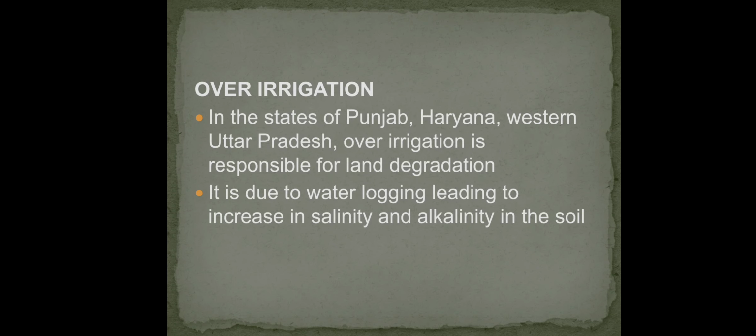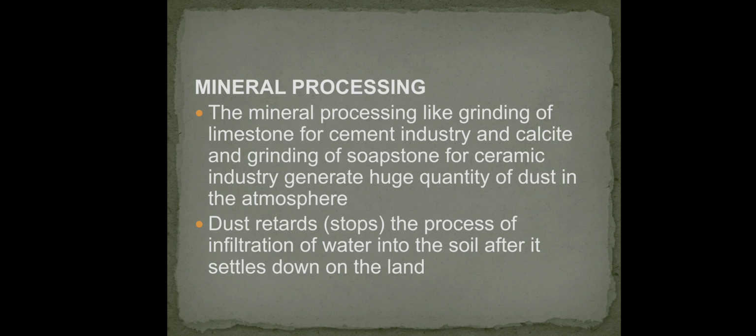Over irrigation. In the states of Punjab, Haryana, and Western Uttar Pradesh, over irrigation is responsible for land degradation. It is due to waterlogging leading to an increase in salinity and alkalinity in the soil. Mineral processing. Mineral processing, like grinding of limestone for the cement industry and calcite, and grinding of soapstone for the ceramic industry, generates a huge quantity of dust in the atmosphere. Dust retards the process of infiltration of water into the soil after it settles down on the land.